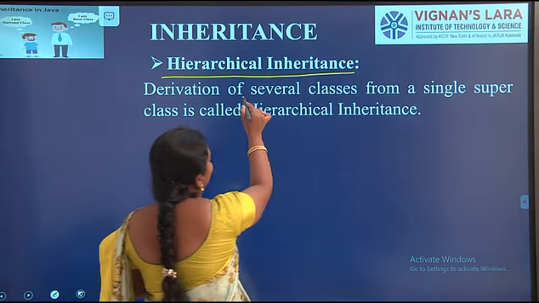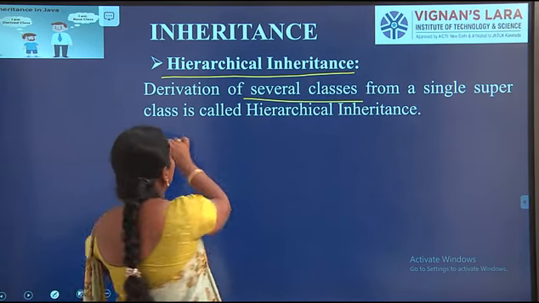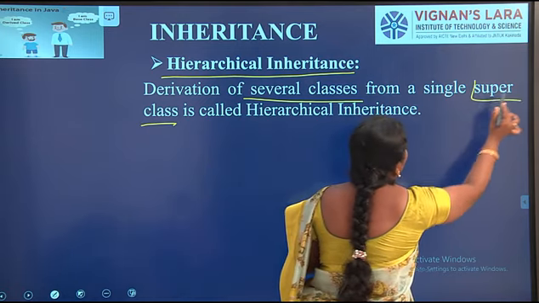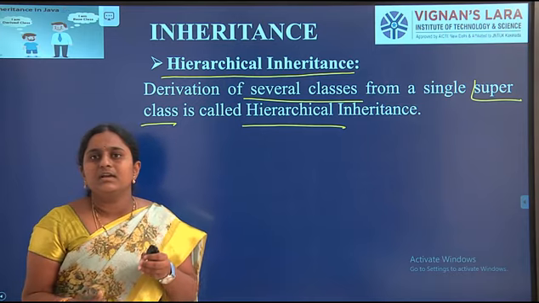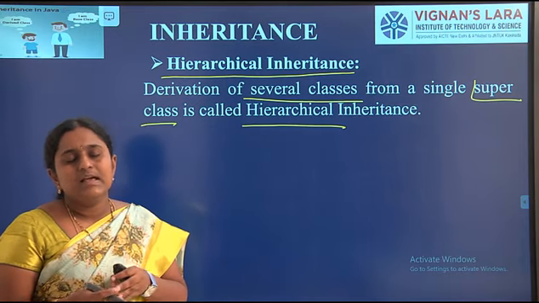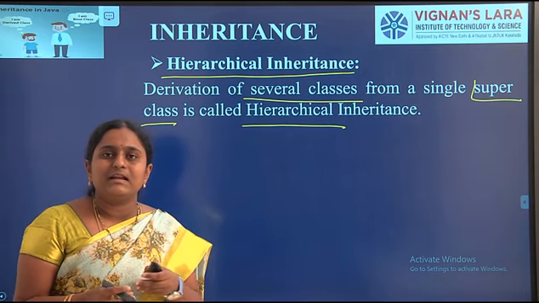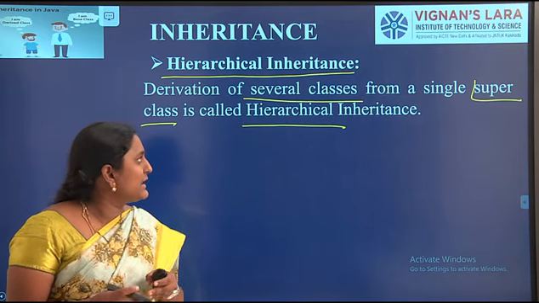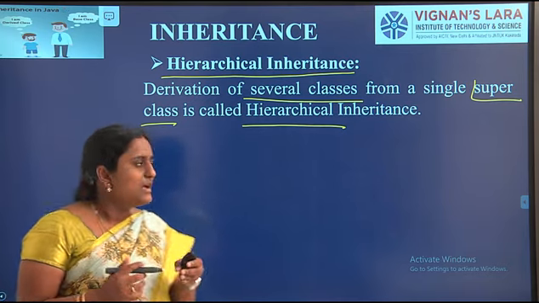Derivation of several classes from a single superclass is called hierarchical inheritance. Already in the previous class we have seen single and multi-level inheritance. What is hierarchical inheritance? Derivation of several classes from a single superclass is known as hierarchical inheritance. For example,